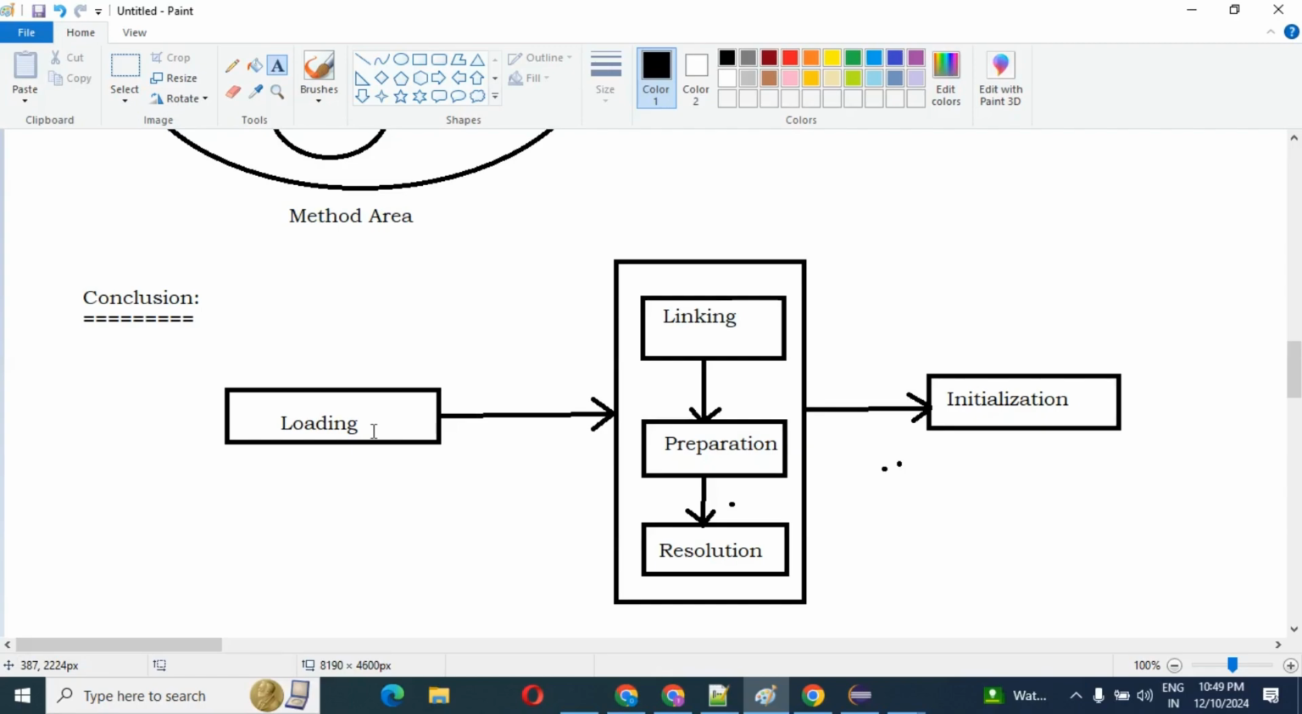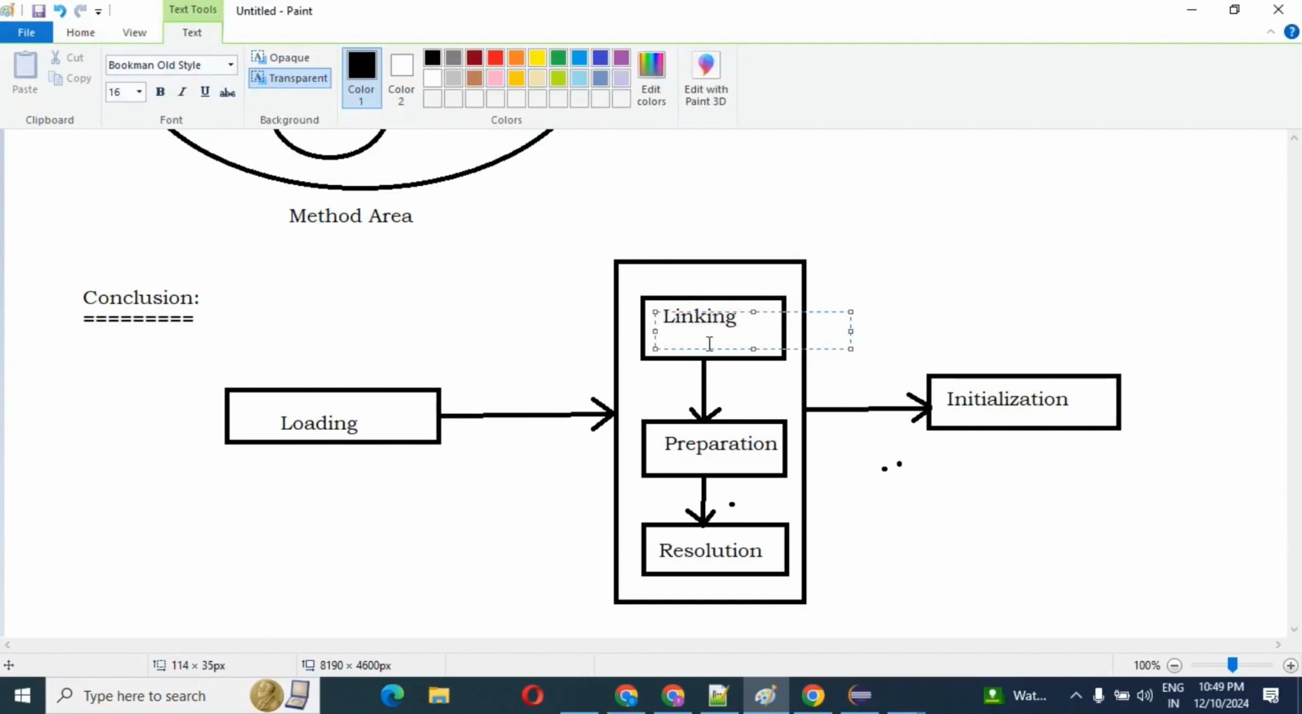The next part is linking, with preparation and resolution. Today I explained what linking is. In linking we have three parts. This is wrong, this is not linking. This is verification. By mistake I have written linking here, but this is verification.